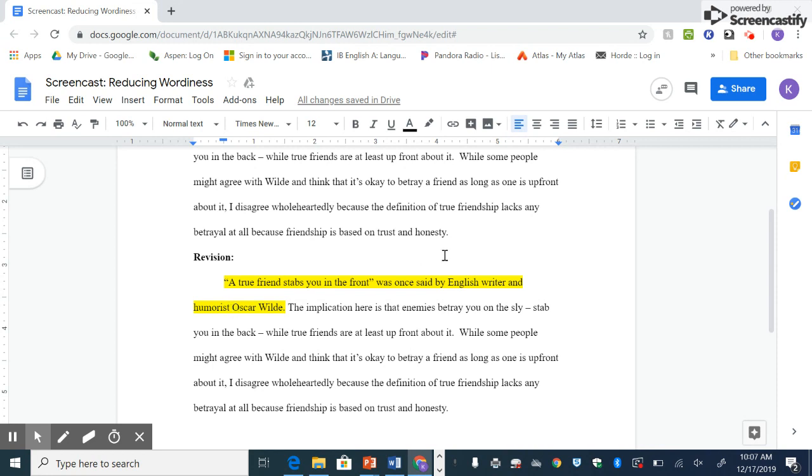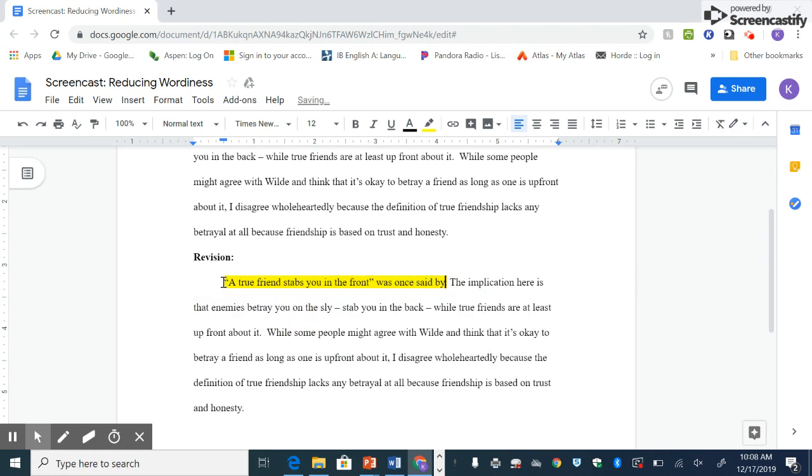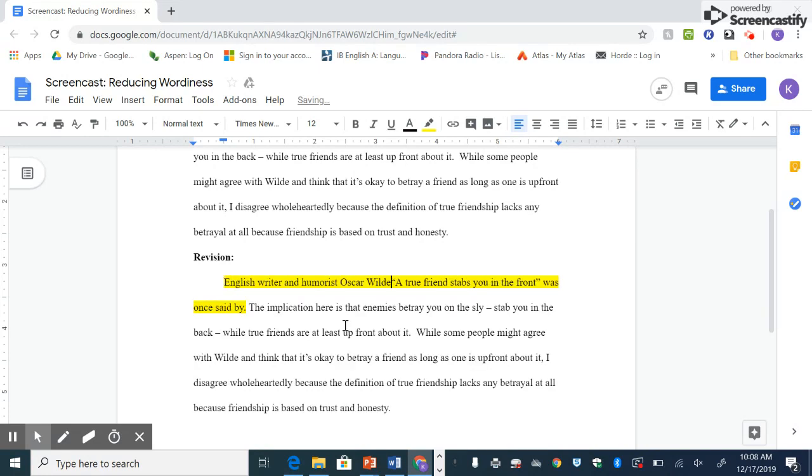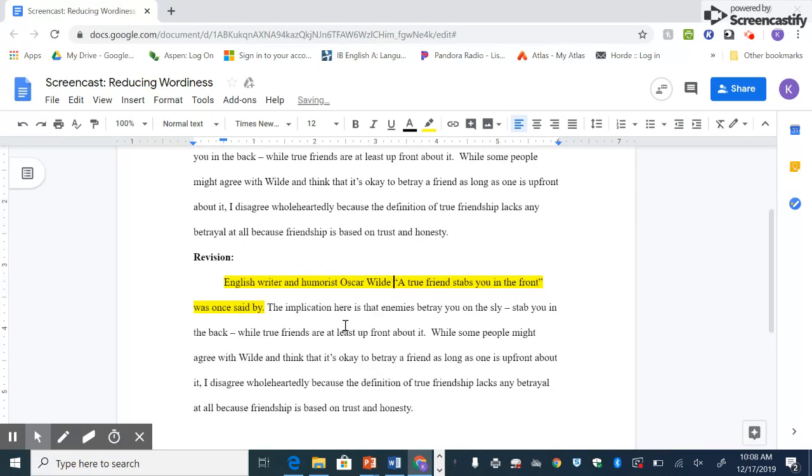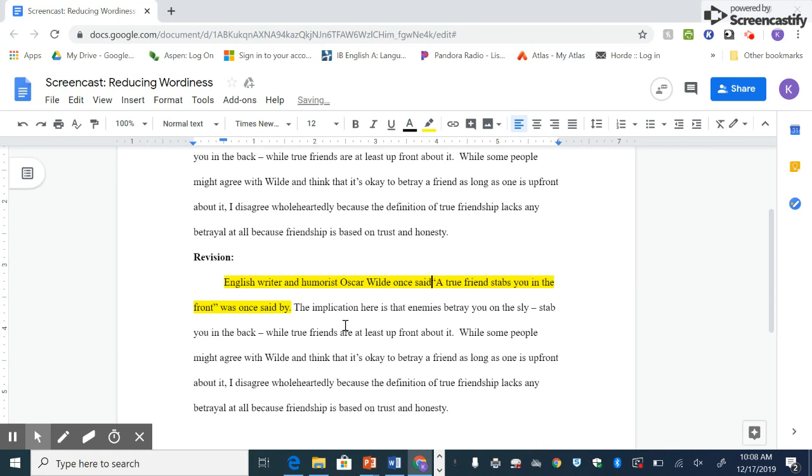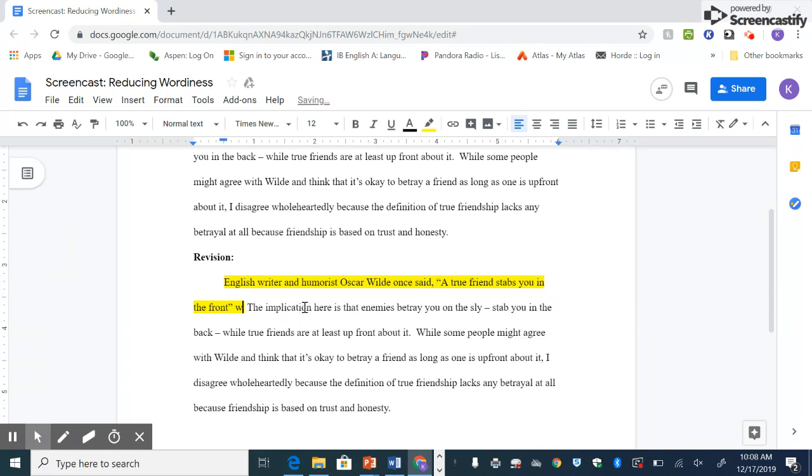So we're going to flip that around so that my subject is at the beginning of the sentence. So I'm going to do this. So English writer and humorist Oscar Wilde once said, a true friend stabs you in the front. And then we're going to get rid of that. Now that's written in active voice. We know who is doing the talking, and we know what was said.